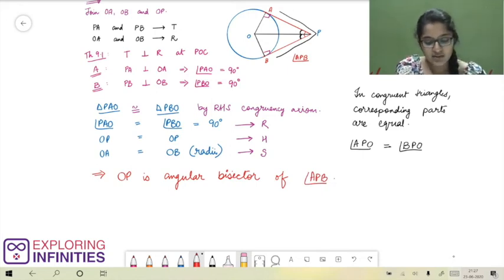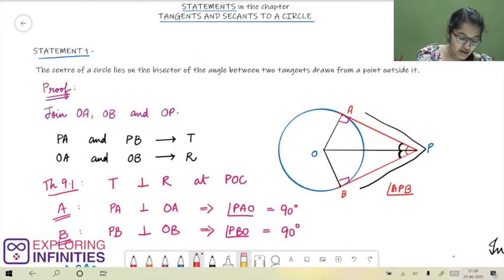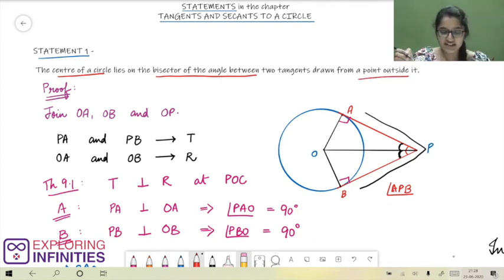If OP is the angular bisector of APB, we can say that the point O lies on OP. That means point O lies on the angular bisector of angle APB. What is point O? It is the center of this circle. Our statement says the center of a circle lies on the bisector of the angle between two tangents drawn from a point outside it. Here OP is the bisector of angle APB and angle APB is the angle between the two tangents drawn from external point P to this circle having center O, which are PA and PB.